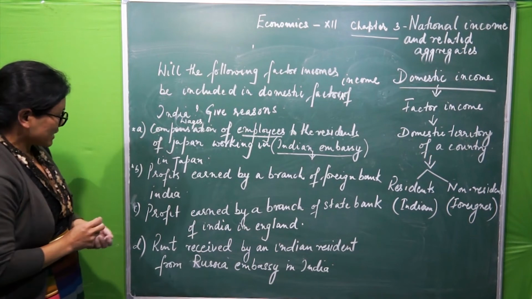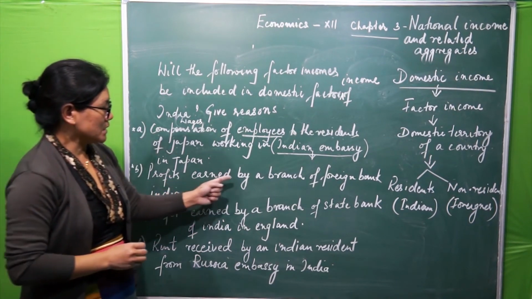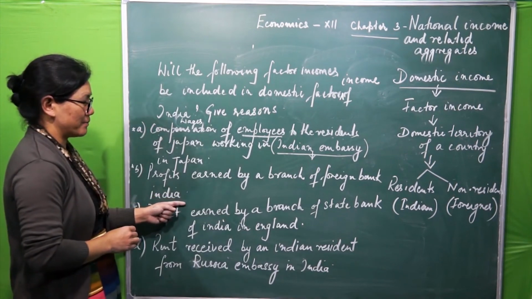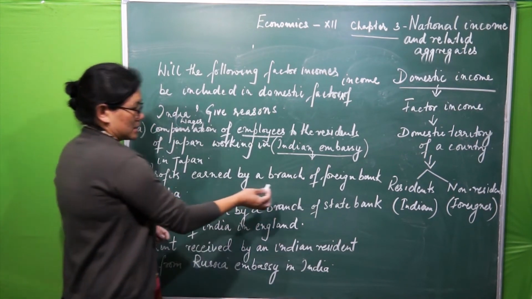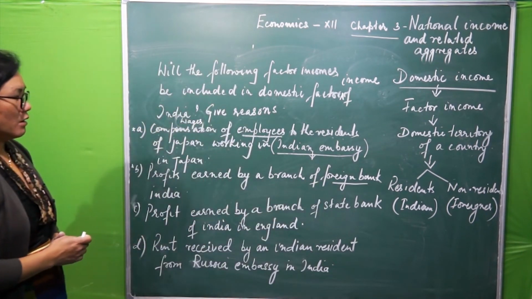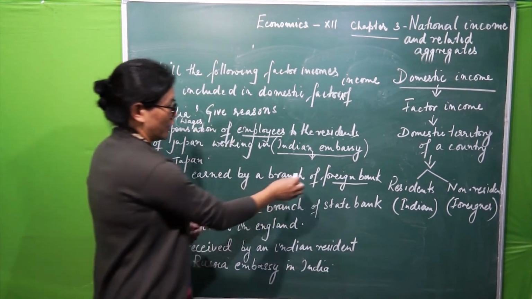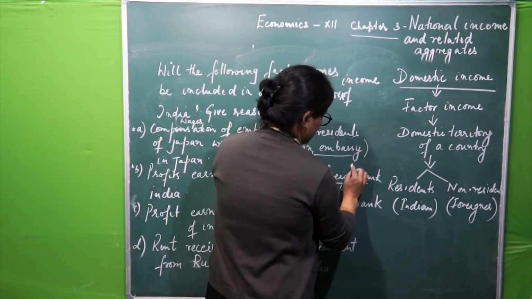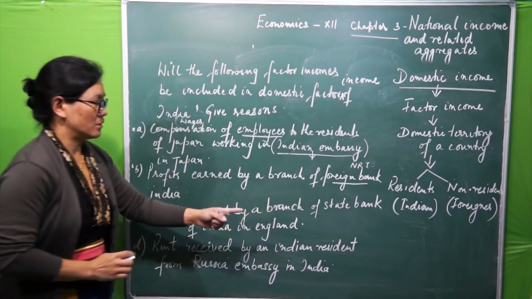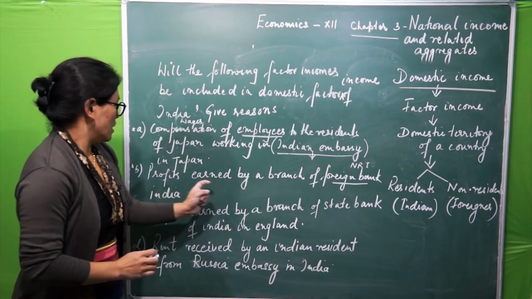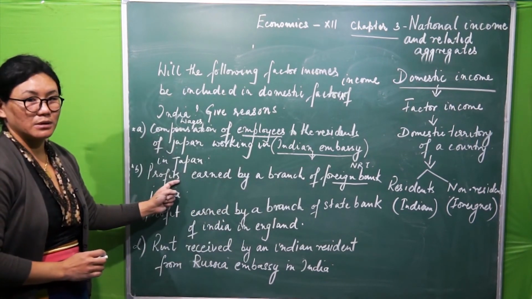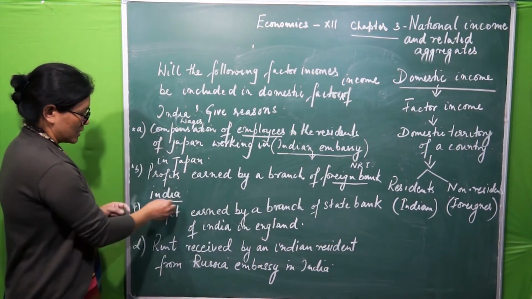Now the second one: profits which are earned by a branch of a foreign bank in India. Here it's given foreign bank, so we will take it as non-resident of India. This foreign bank is earning profits where? In India.